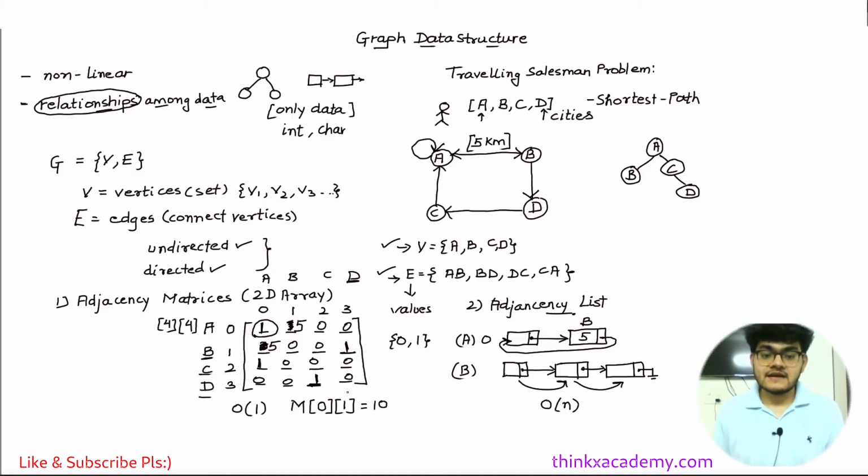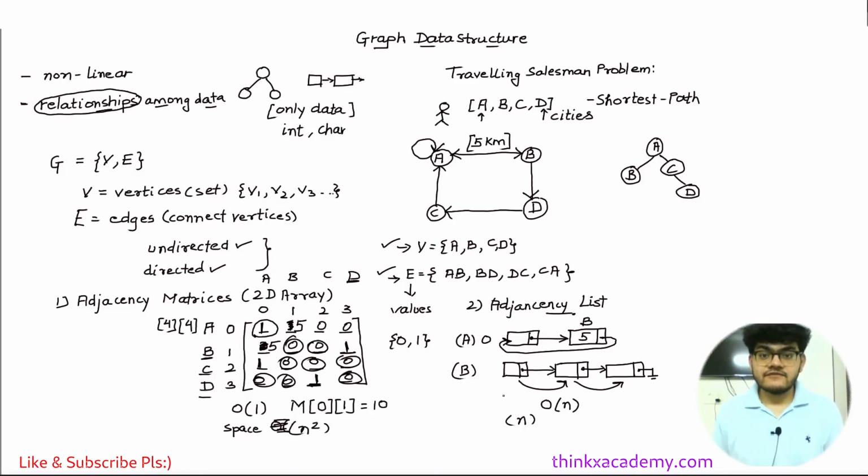The second thing, which is a disadvantage of the adjacency matrix, is the space complexity. You can see there are so many zeros here which are unnecessarily occupying space, and the space complexity will basically be n by n, so n squared. But in this case of the list, we have a space complexity of n only.